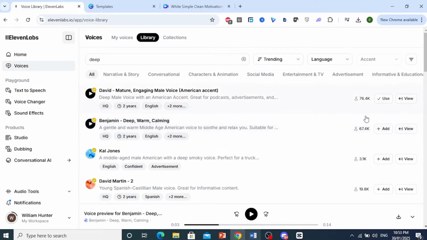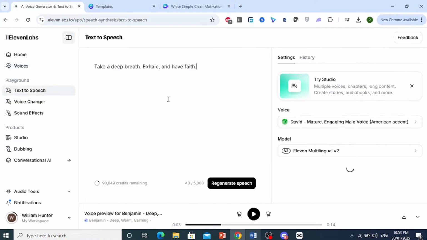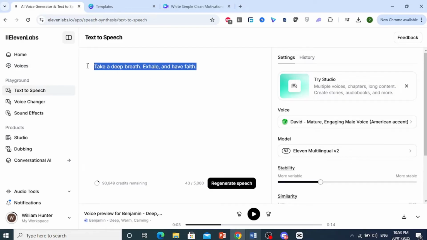I mean, if you want to use this voice, you can just click add and then you'll be able to use this. I already used David before, so I'll go ahead and use this one instead. Now just click on use and then you will be redirected to this page. So let me go ahead and paste that. So it says here, overthinking will destroy your happiness.